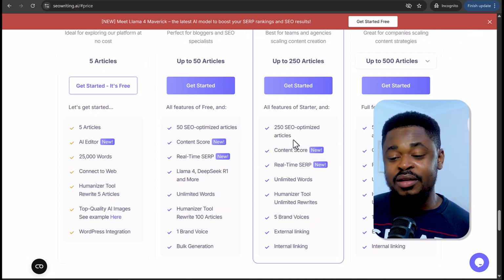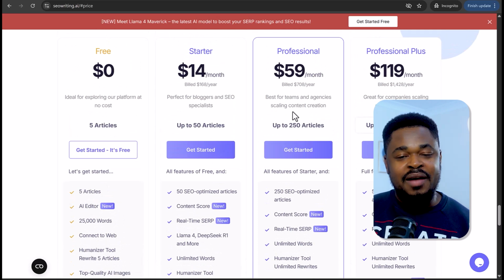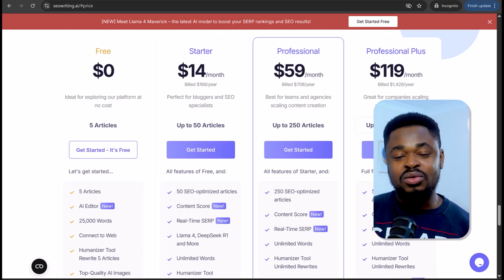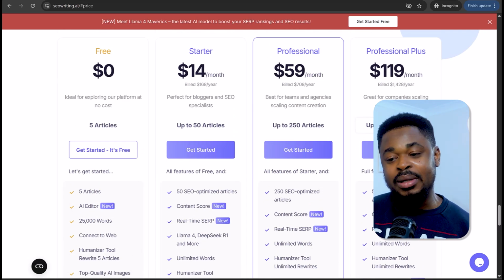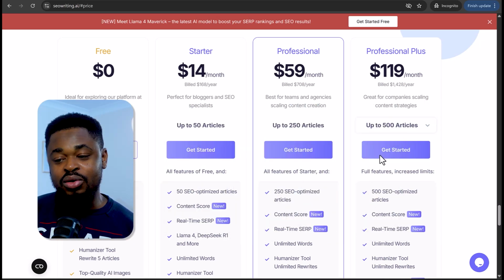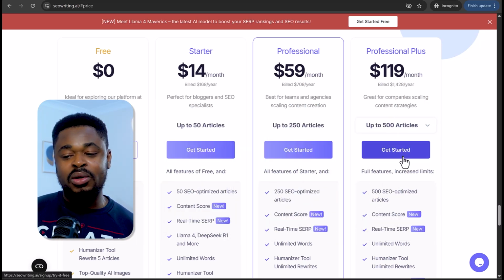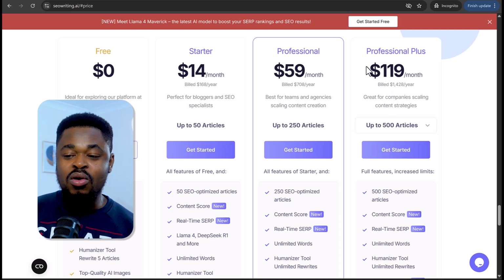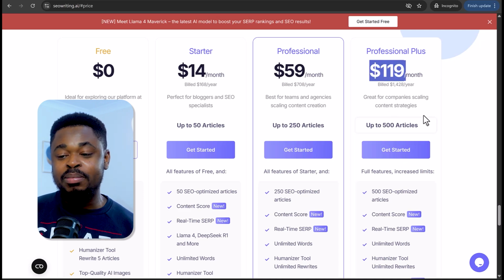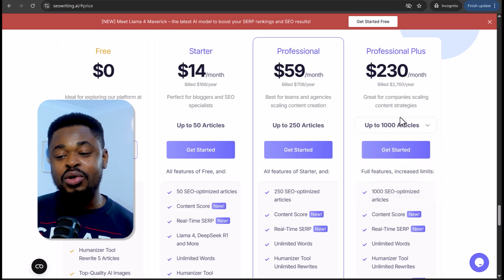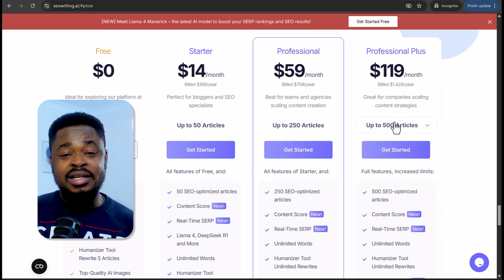So if you want to post one article every day on your website, you can at least have this, but if you want to do it like a business and have close to 2 articles a day on your website, then you want to go for this professional plus plan. If you want to really make money from blogging, you should go with this $119 per month plan. You can change this to 1,000 articles and see how much it costs, but you can go with this and later on increase it.